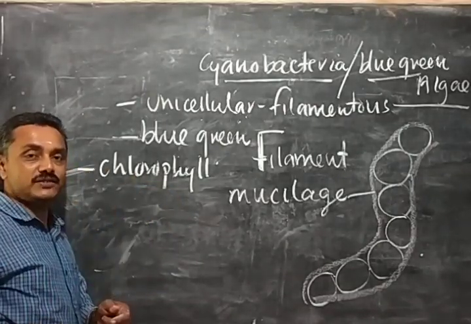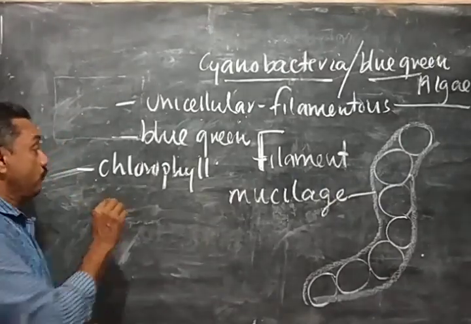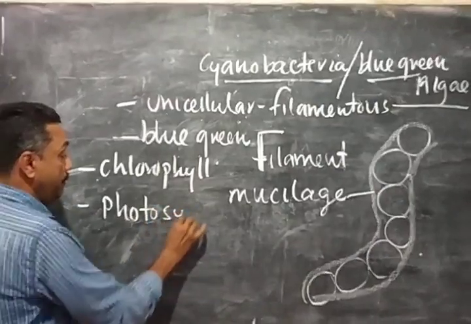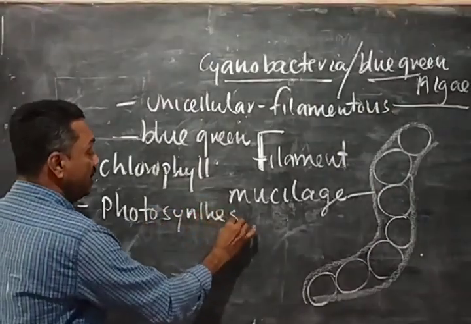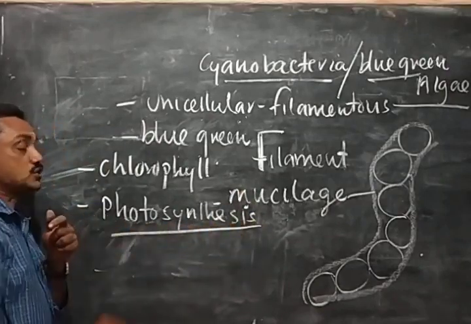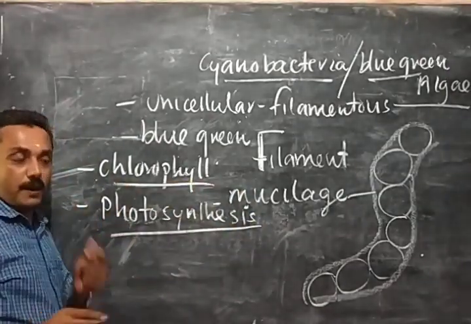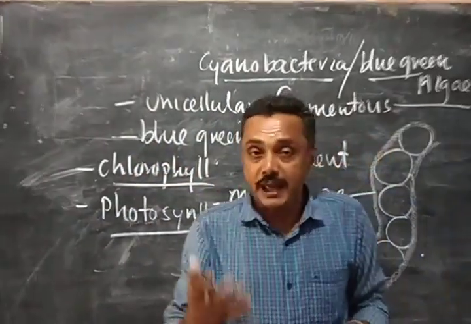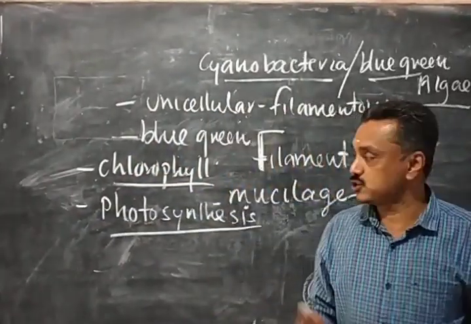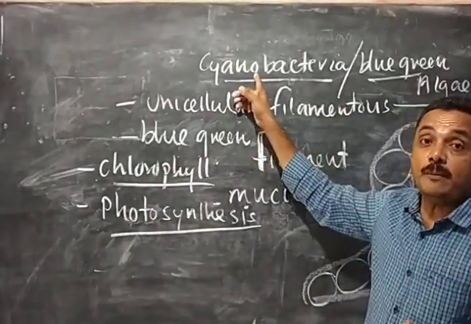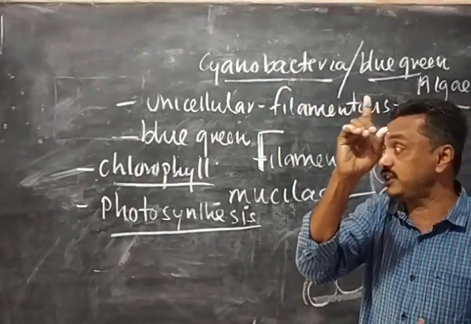So what is the importance of that? They can produce food material by photosynthesis. Because they contain chlorophyll, they prepare food by the process of photosynthesis. You know that photosynthesis is the process by which plants prepare food material. Similar to plants, cyanobacteria are photosynthetic organisms.